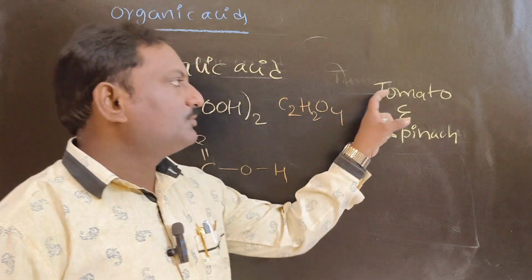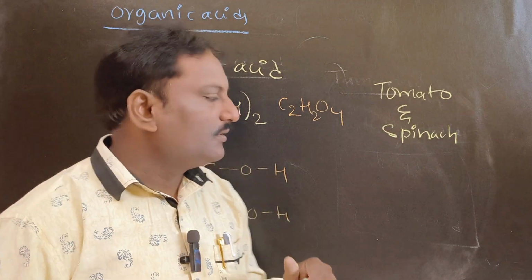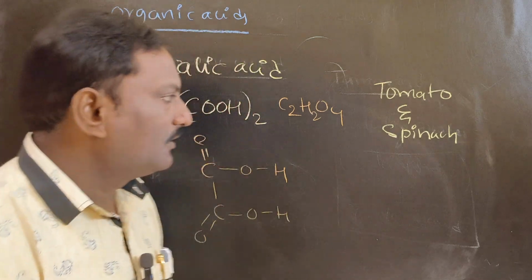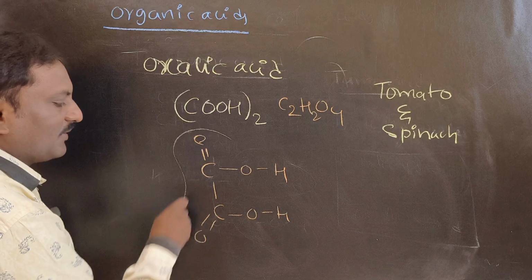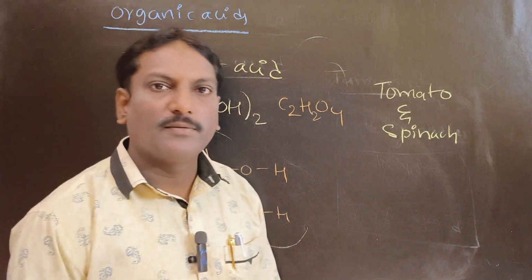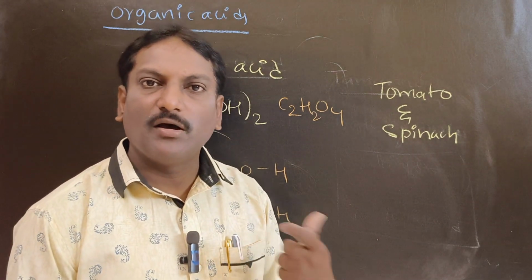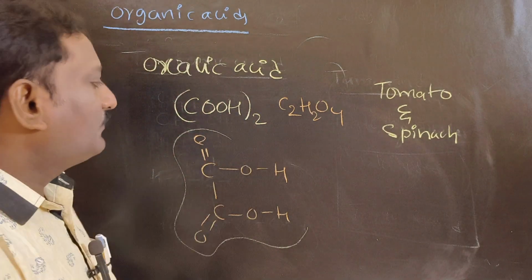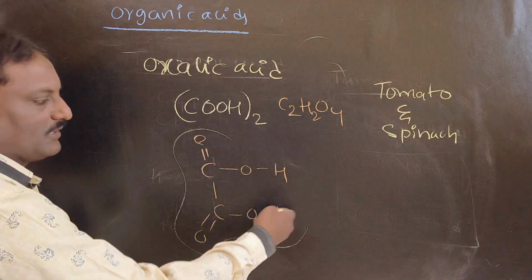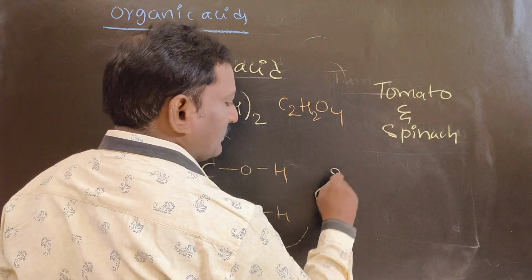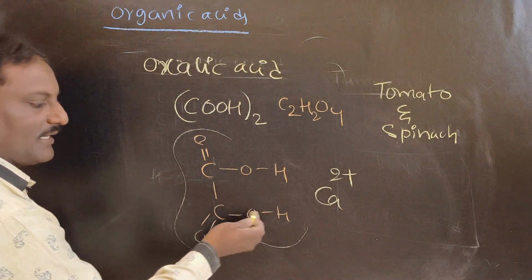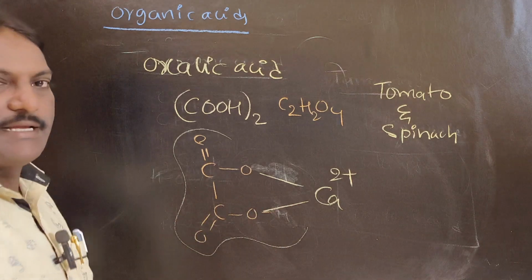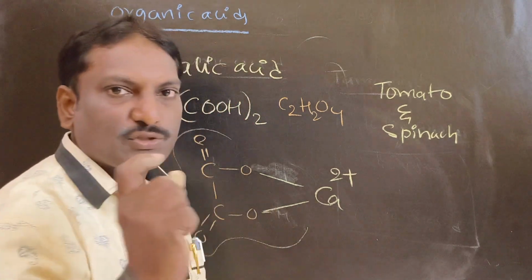We should not consume the combination of tomato and spinach, because if the oxalic acid content increases in the body, it may lead to formation of stones in the kidneys. Oxalic acid may react with calcium, potassium, or sodium ions present in the body and form oxalate salts. Calcium reacts with oxalic acid and forms calcium oxalate. Calcium oxalate is considered the stone in kidneys.